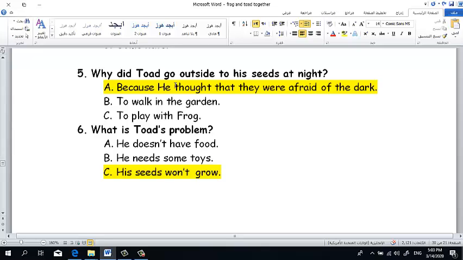Because he thought that they were afraid of the dark. Number 6, what is Toad's problem? What is the plot of this story? We have a problem here. What was this problem? His seeds didn't start to grow. So the answer will be letter C.